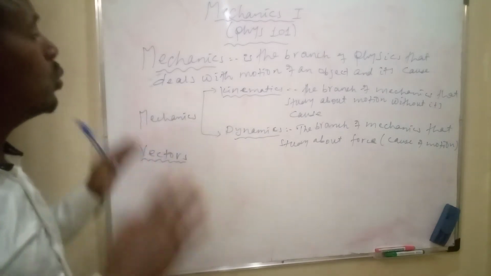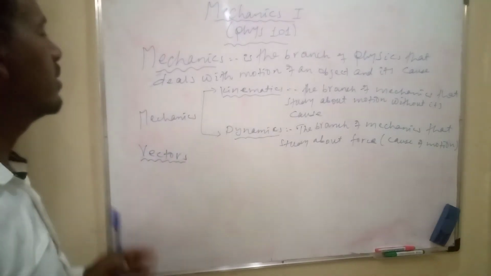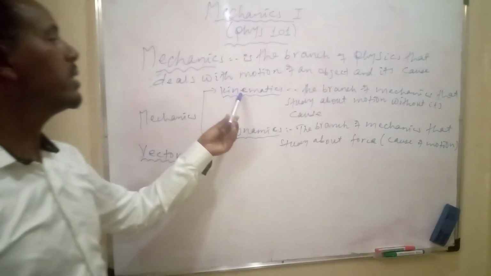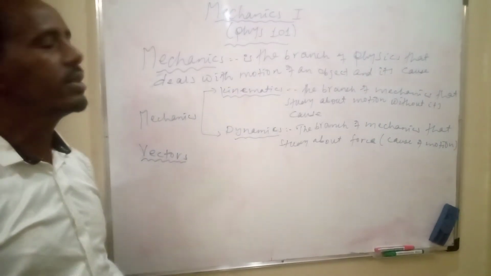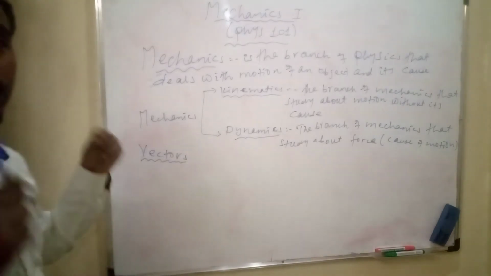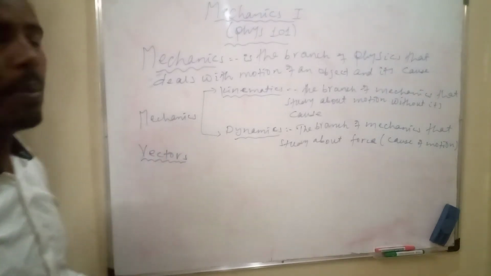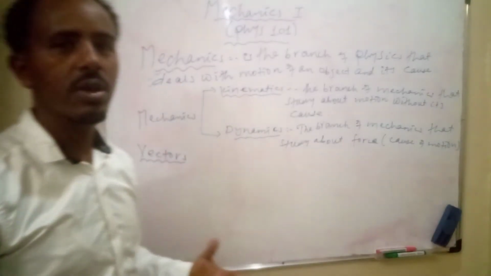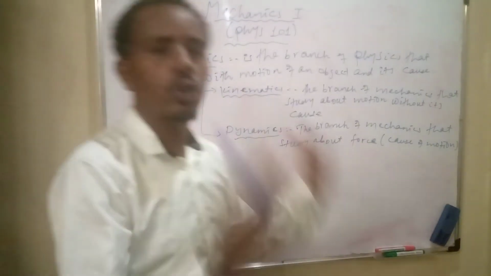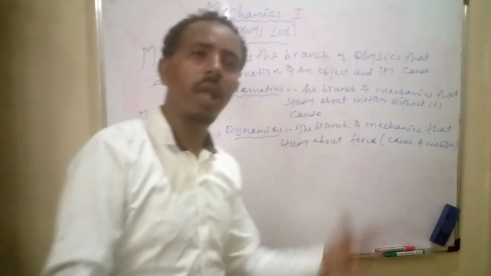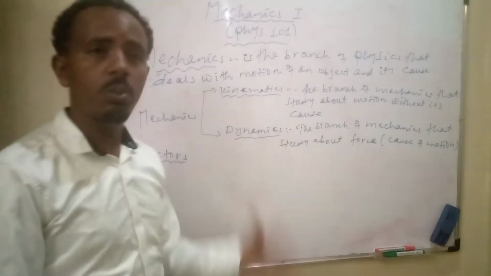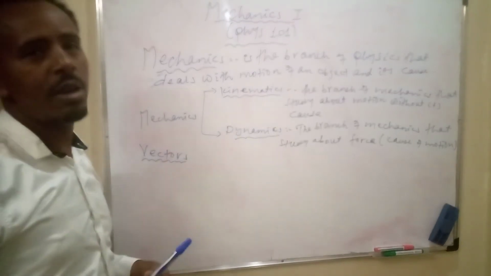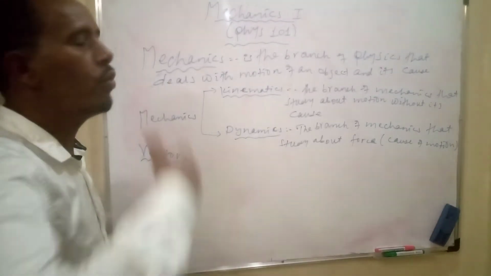There are two subcategories of mechanics. Mechanics can be categorized into two: kinematics and dynamics. Kinematics is the branch of mechanics that studies the motion of an object without its cause. For example, uniformly accelerated motion, uniform motion, and so on are studied under kinematics, without the cause of the motion.